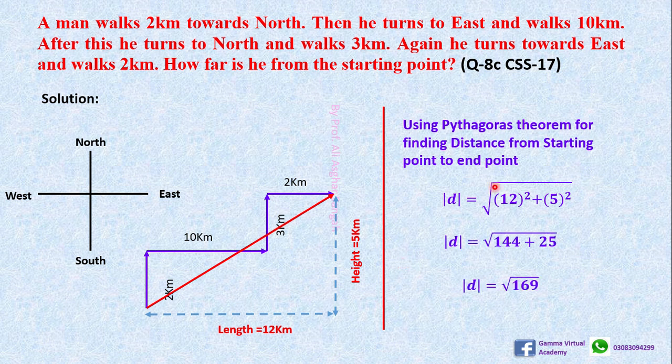We got these results: 12 squared is 144 and 5 squared is 25, total 169. The answer is 13 kilometers. The total distance from the initial point to the point where he ended, the distance between the starting point and the point where he stopped, is 13 kilometers.